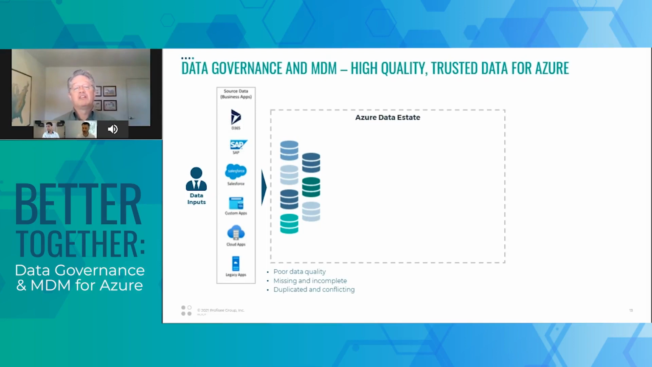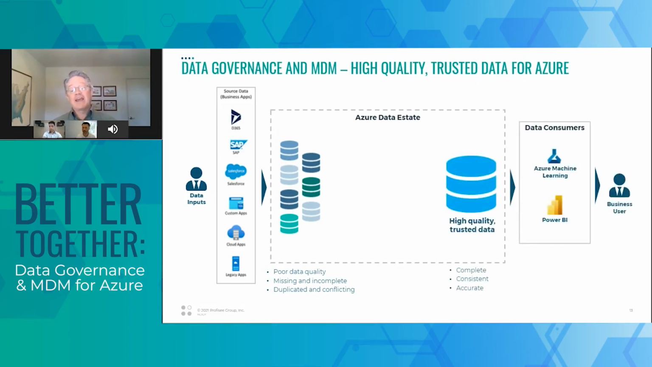But what we really need to be looking at is high quality trusted data that is complete and consistent and accurate, so that all the downstream consumers of that data, whether it's something like machine learning or BI and analytics or any operational system that we might have that we're trying to use and improve by giving it good quality data, they need this high quality trusted data to start with. So we have a gap between the relatively poor input data and the high quality trusted data that we need to be delivering. So how do we fill that gap?